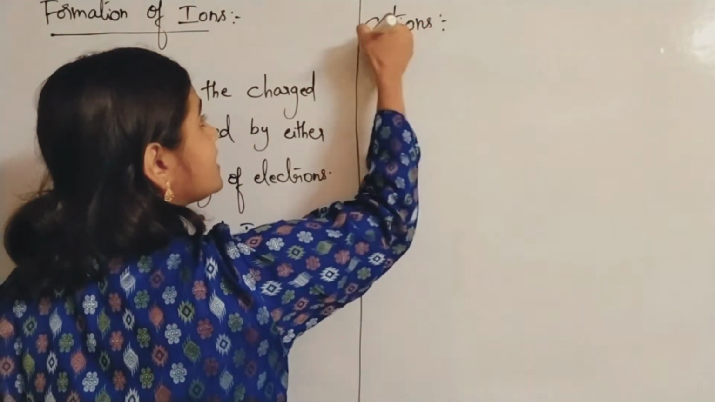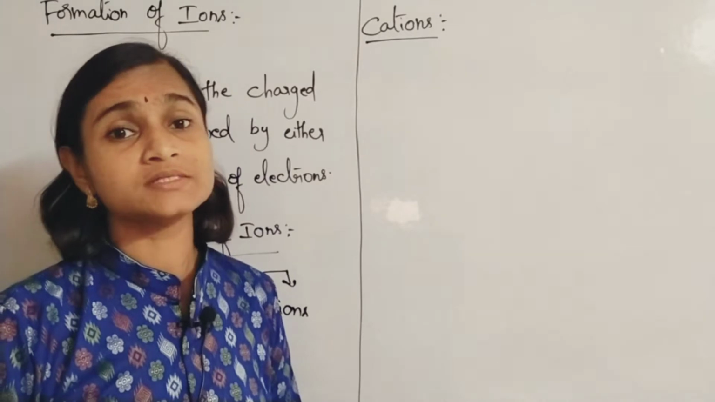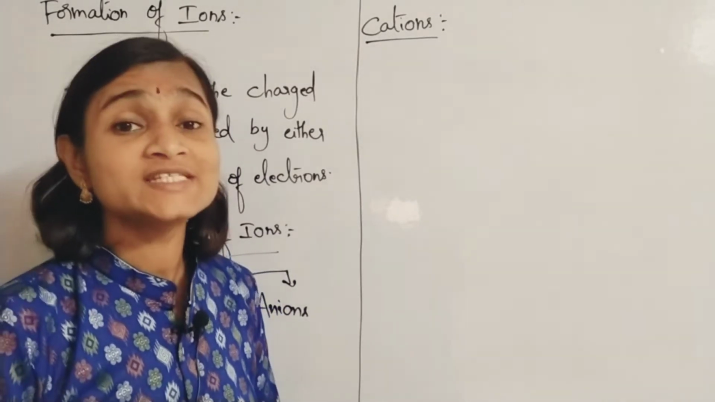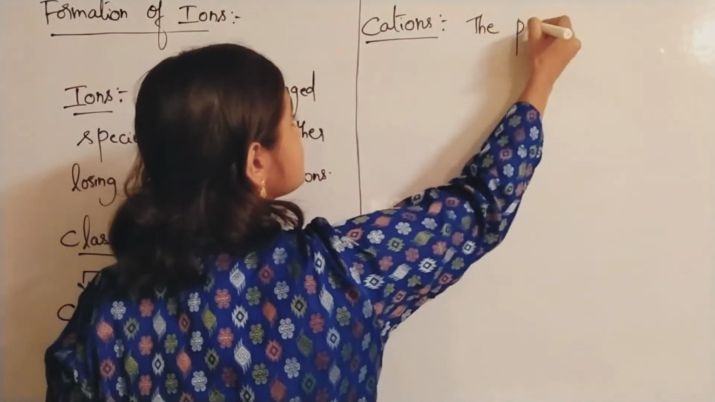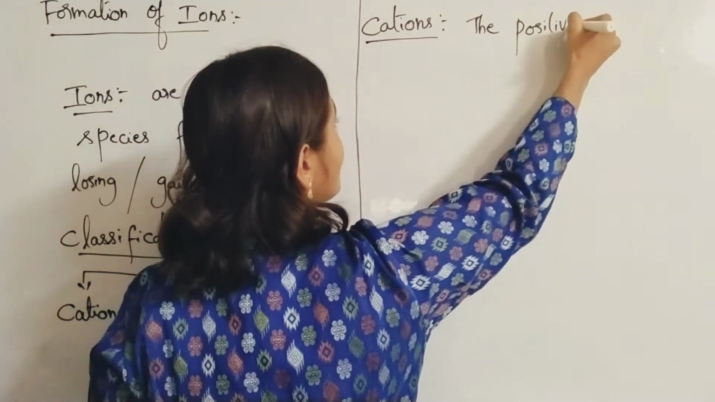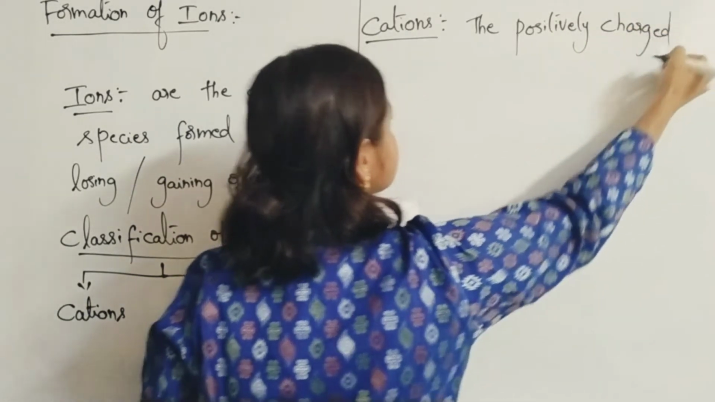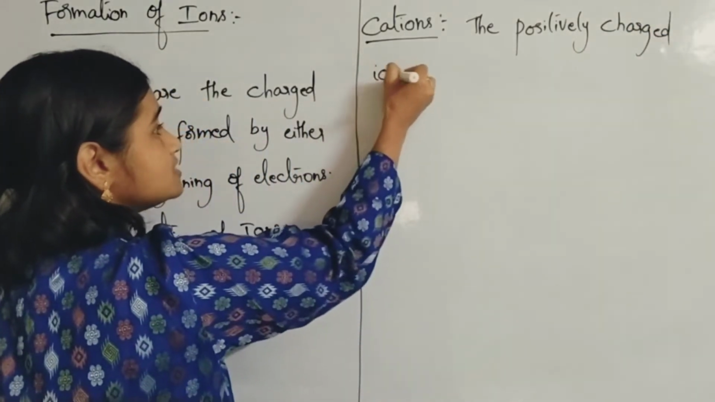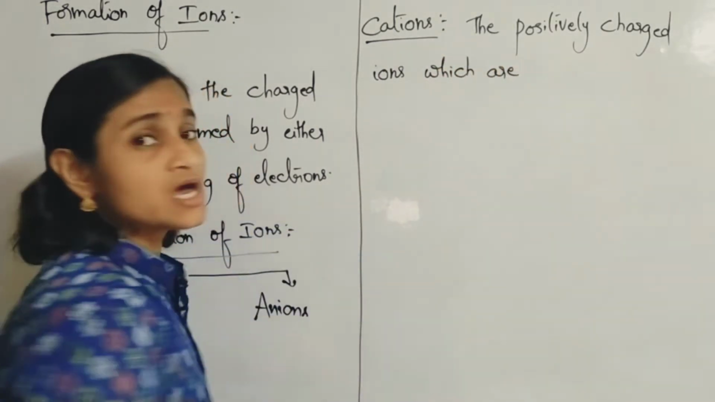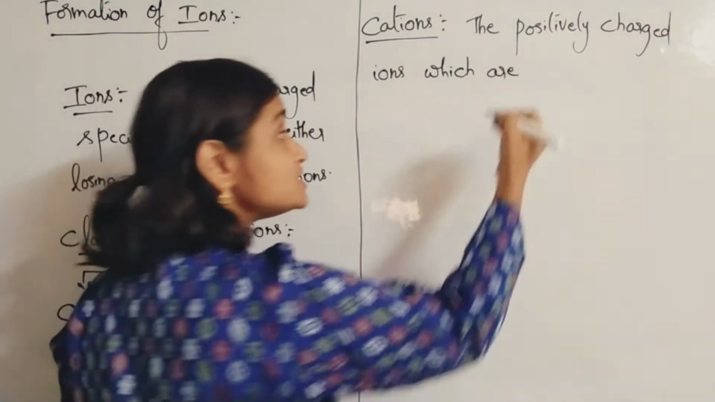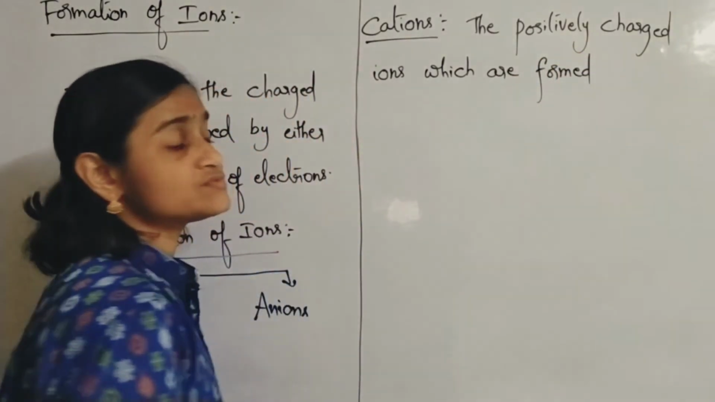So what are cations? Cations are the positively charged ions which are formed by losing electrons. Okay, the positively charged ions. Cations are what? The positively charged ions which are formed by what? Which are formed by losing electrons.